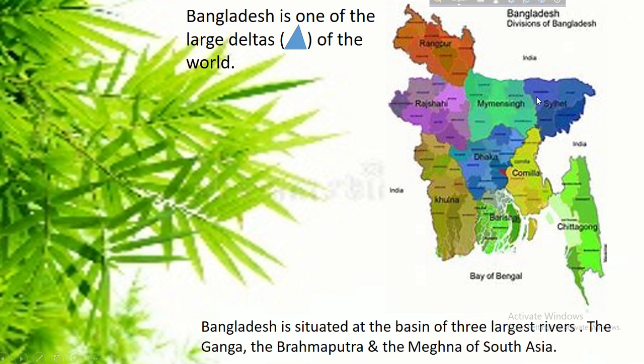Now here is the map of Bangladesh, and this map will give us the accurate position or land configuration of the hill tracts area, the northeastern zone, the hillock or tilla areas, the barind tracts and the flood level land. Bangladesh is situated at the basin of three largest rivers of South Asia, the Ganga, present the Padma, the Brahmaputra and the Meghna.